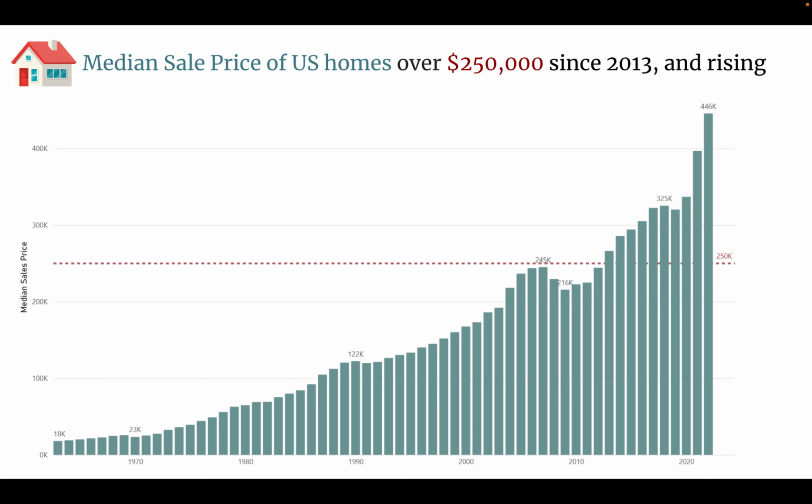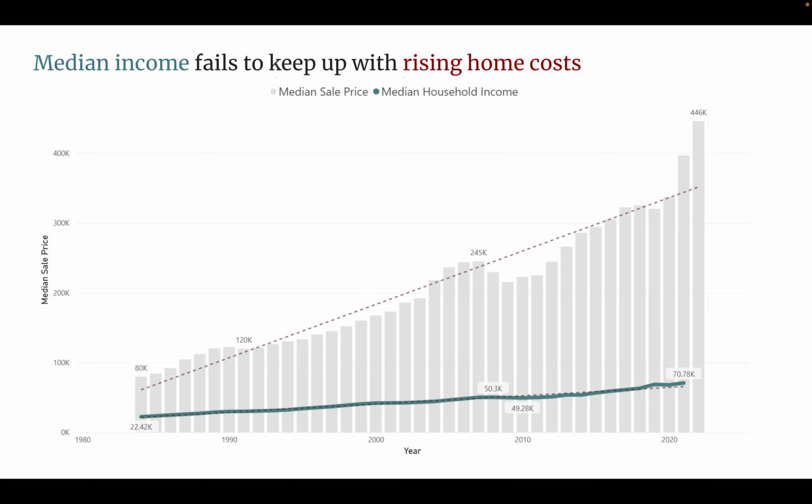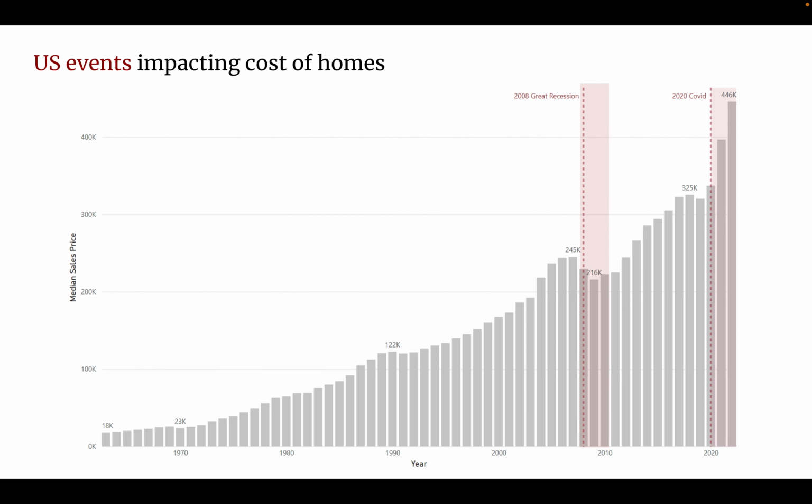Now, these rising prices in homes and other goods don't really matter so much as long as we're making enough, right? Well, if we compare this rise in home prices to the median income, we can see a stark problem. Median income is significantly failing to keep up with the rising cost of U.S. homes. In 1984, the median home price was only 4 times more than the median income. But in 2021, the median home price was just shy of $400,000, 5.6 times the median income, and it's even greater in 2022.